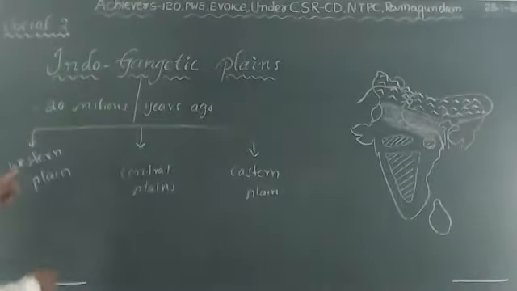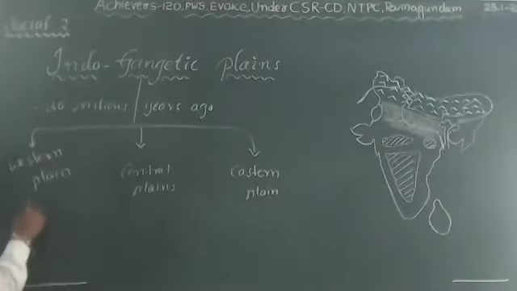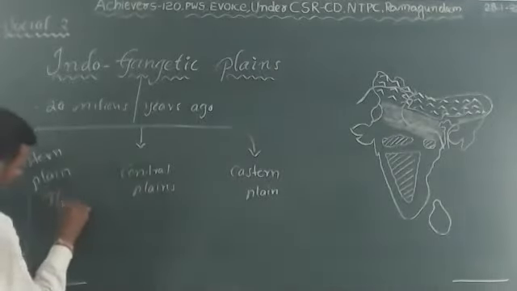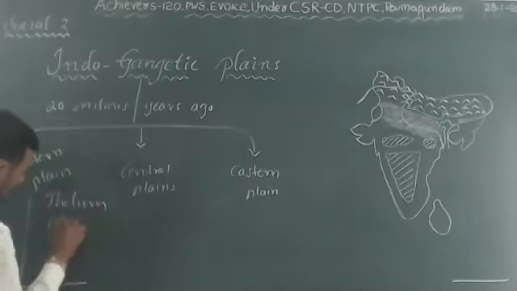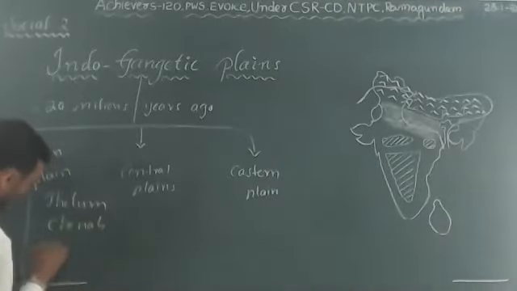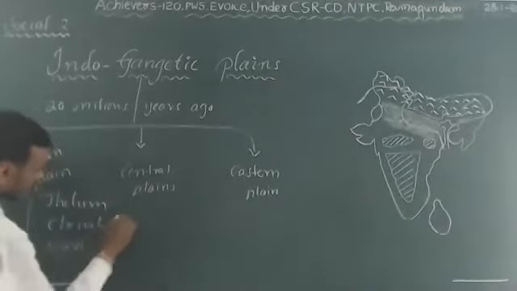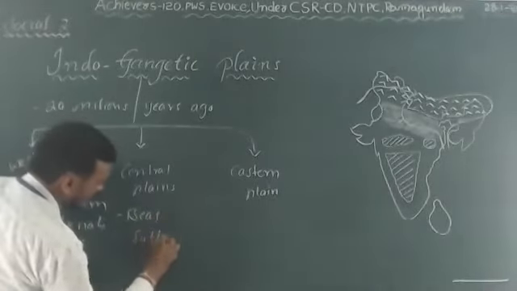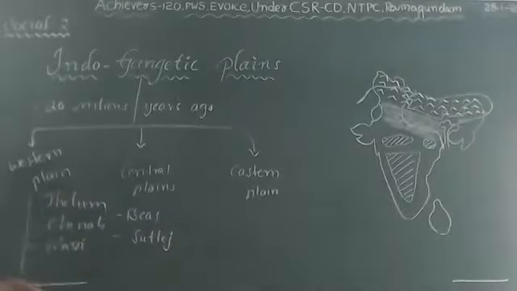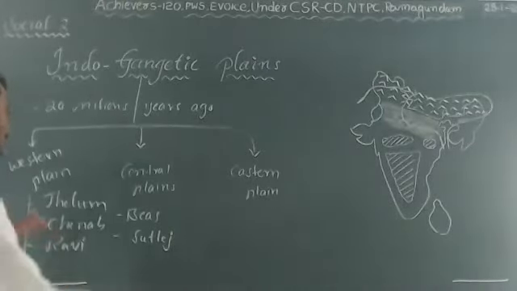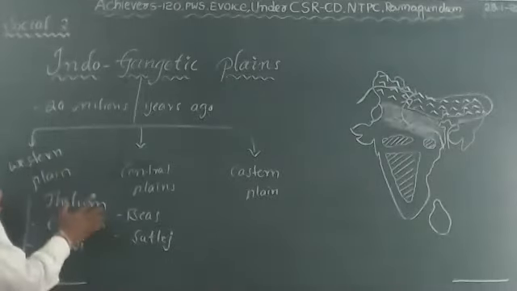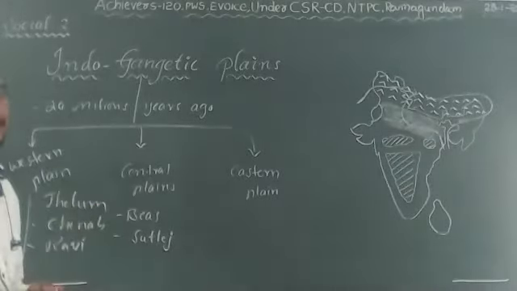For example, for the formation of the Western Plains, River Indus along with its tributaries, Jhelum, Chenab, Ravi, Beas, and the Satluj, played a vital role. Jhelum, Chenab, Ravi, Beas, and Satluj are the tributaries of the Indus, and they also played a vital role in the formation of the Indus Plains.